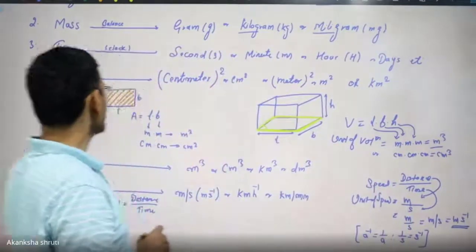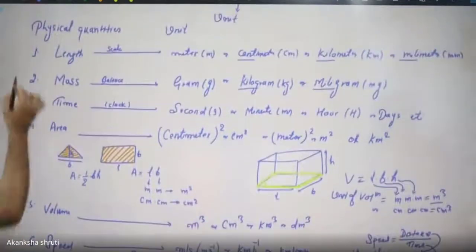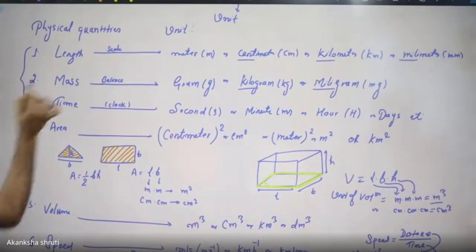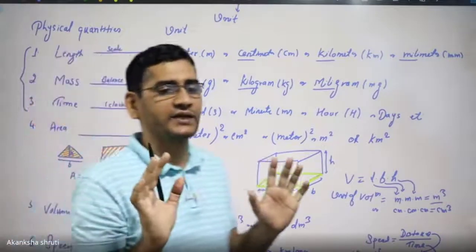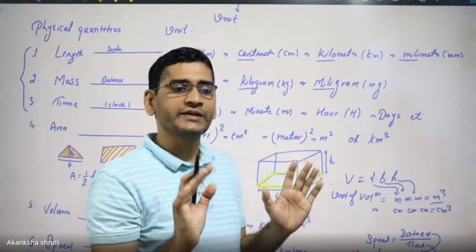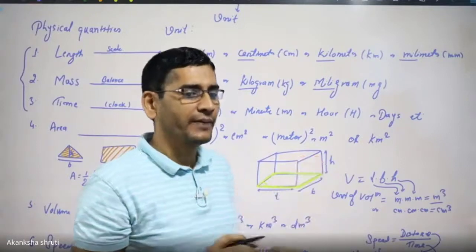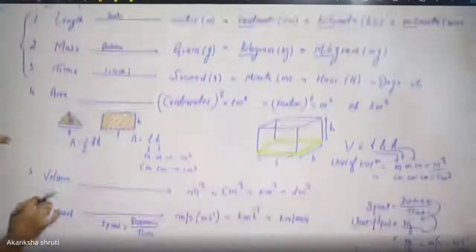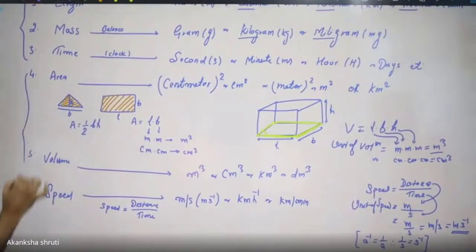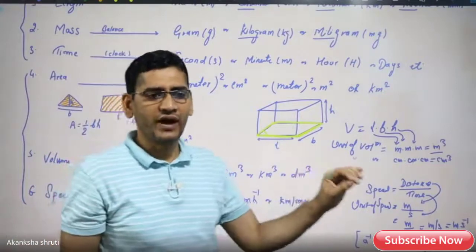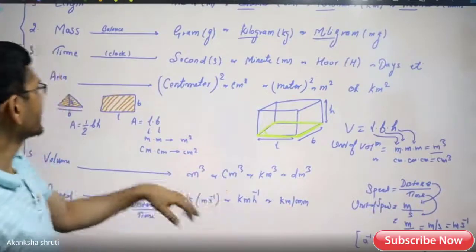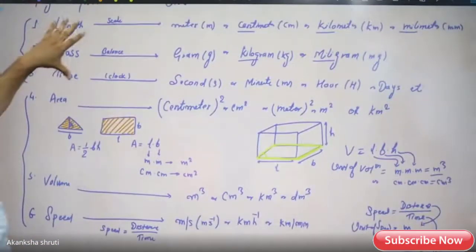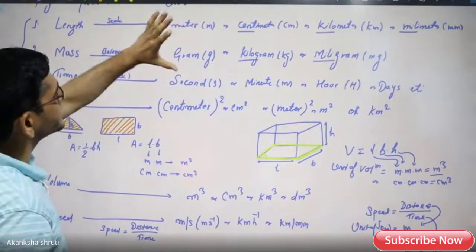So students, here we have learned that these three quantities, length, mass and time, are defined independently. It does not depend on any other quantity. But the other quantities like area, volume, speed, and we will learn more, acceleration, force, work, power, many more, can all be defined in terms of these which are defined independently.